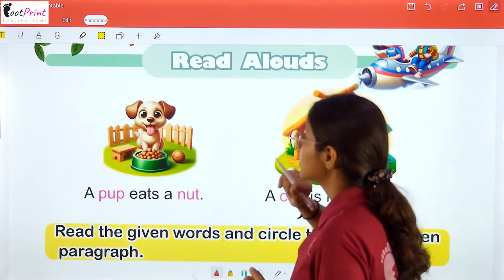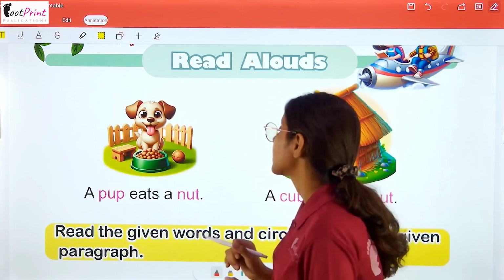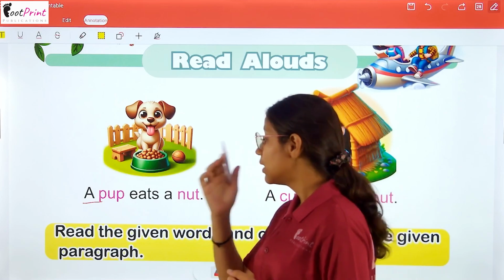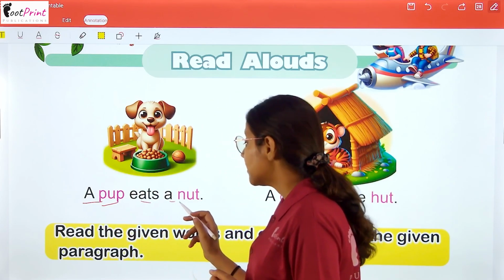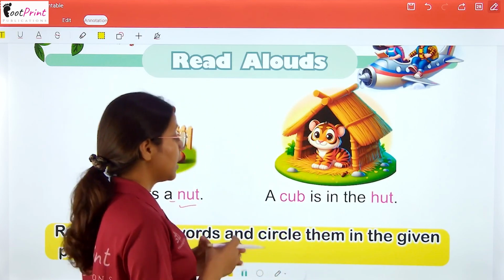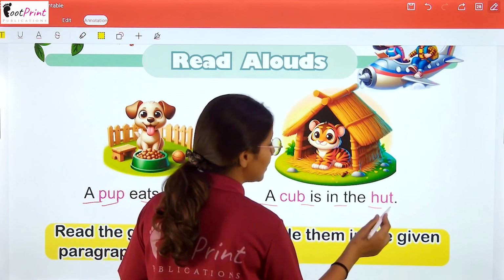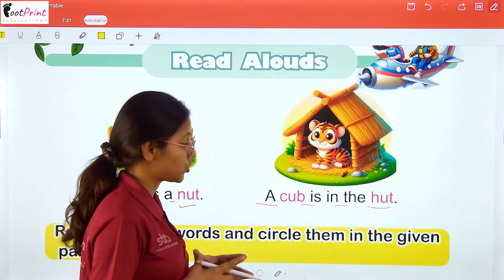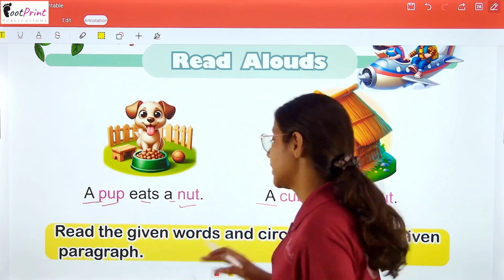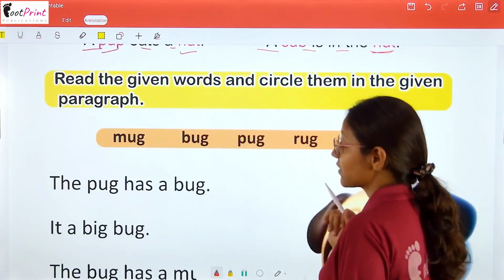Now we have the read aloud activity. So here is a picture of a pup, a puppy. A pup eats a nut. जो puppy है वो nut खाता है. A cub is in the hut. एक बाघ का बच्चा झोपड़ी में है. Okay? Then we have the activity part.